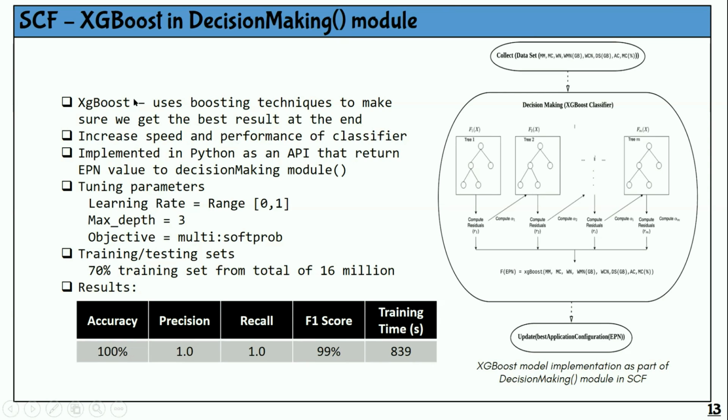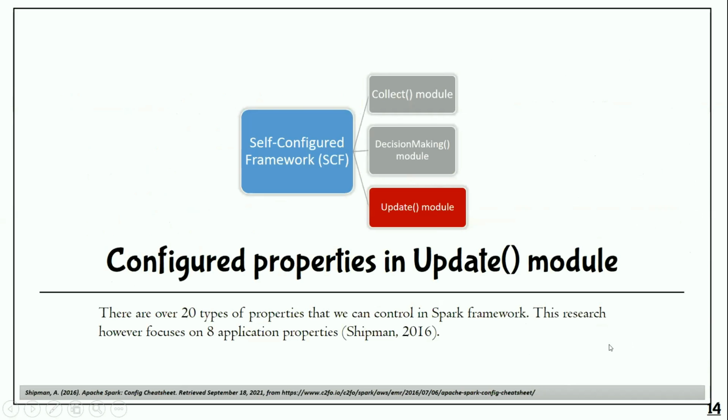And then we implement this XGBoost in Python as an API that returns the decision making model. So this is the process of the decision making. We collect all of this data, and then this goes inside the XGBoost, and then we will update the best application configuration.